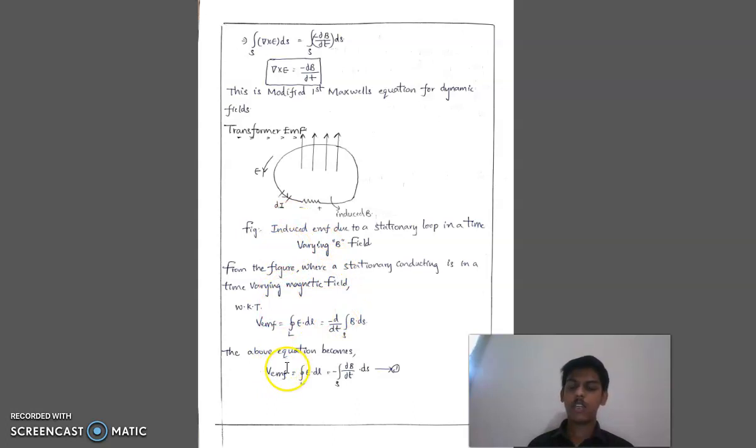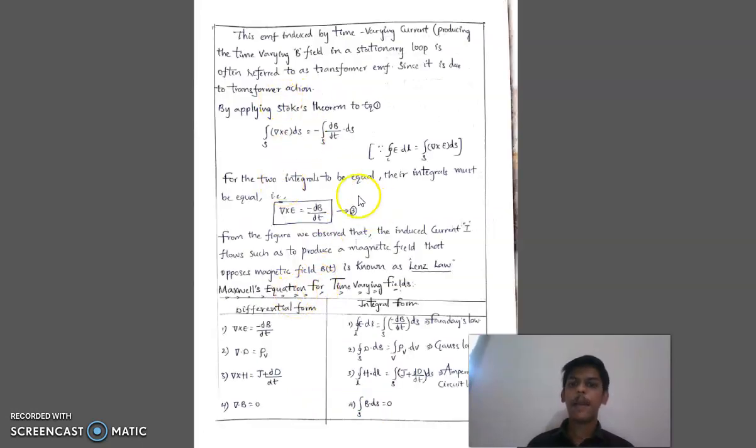The above equation becomes VEMF equal to the line integral of E dot dl, equal to minus the surface integral of dou B by dou t dS. By applying Stokes theorem, the line integral of E dot dl is equal to the surface integral of del cross E dS. The surface integral of del cross E dS is equal to minus the surface integral of dou B by dou t dS. As these two integrals must be equal, del cross E is equal to minus dou B by dou t. From the figure, the induced current I flows such as to produce a magnetic field that opposes the magnetic field B of t, which is known as Lenz's law.